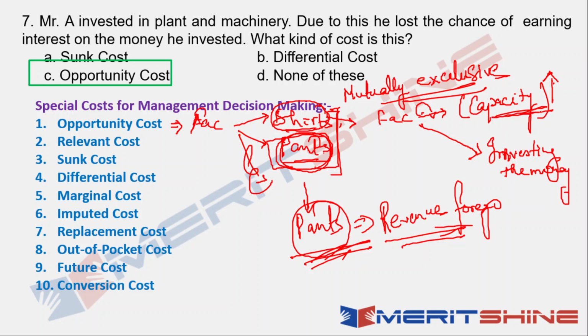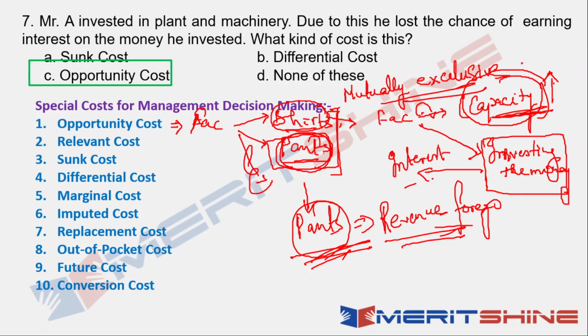So if I plow in, then the opportunity cost of capacity expansion is the interest that you forgo from investing this money. If you had invested this money, you would have got interest. But because you have invested in capacity building, you are foregoing this interest on the capital, and hence this becomes your opportunity cost.